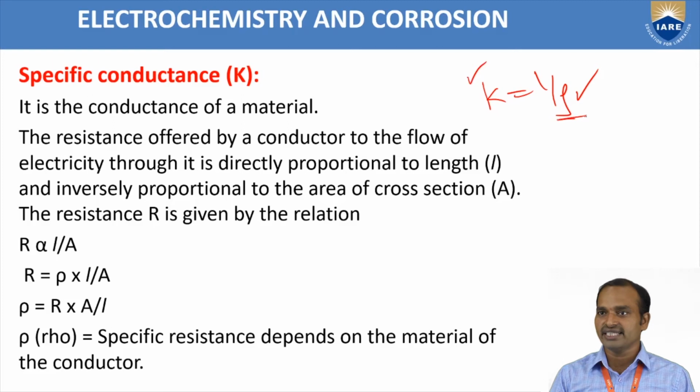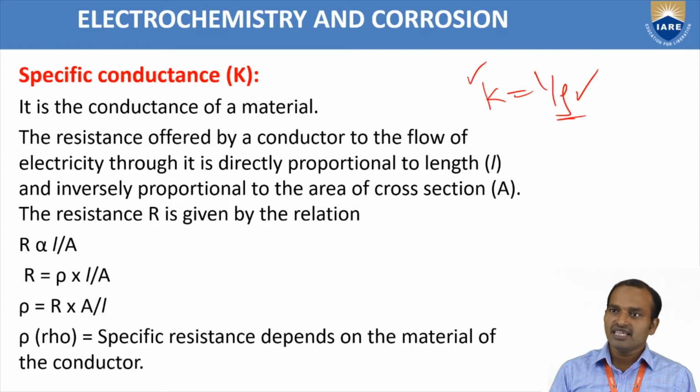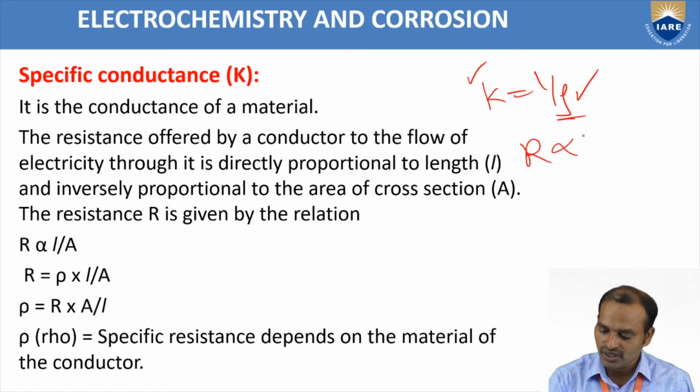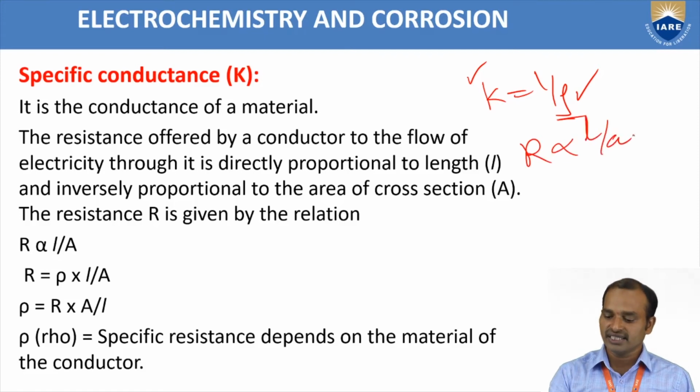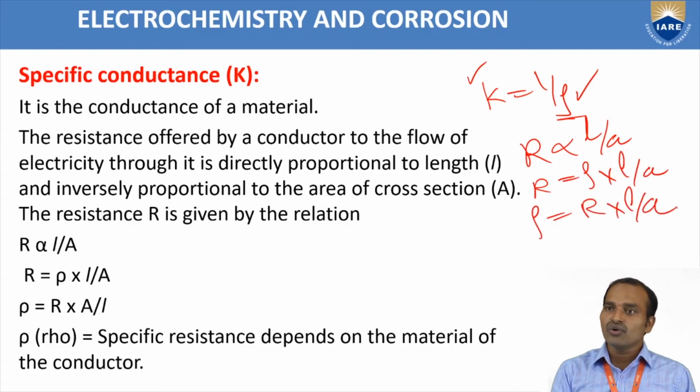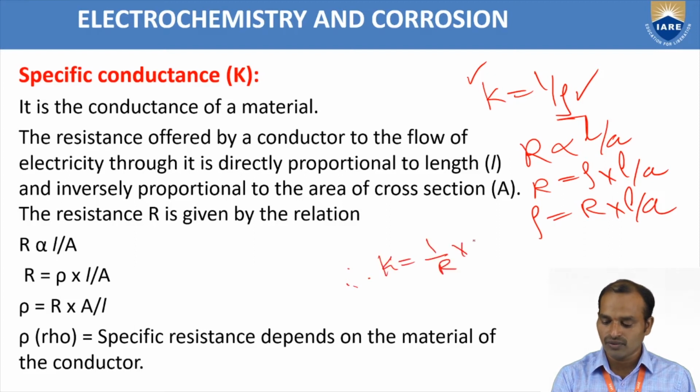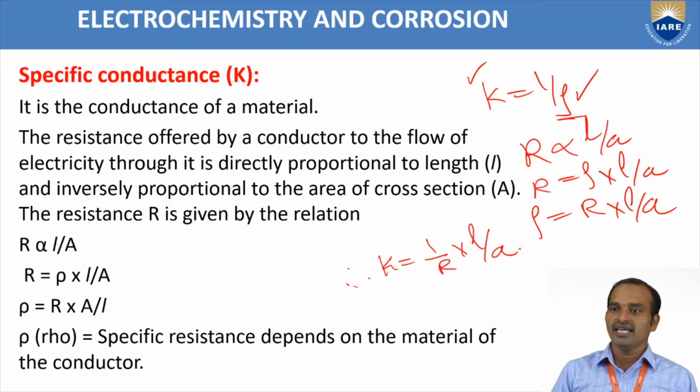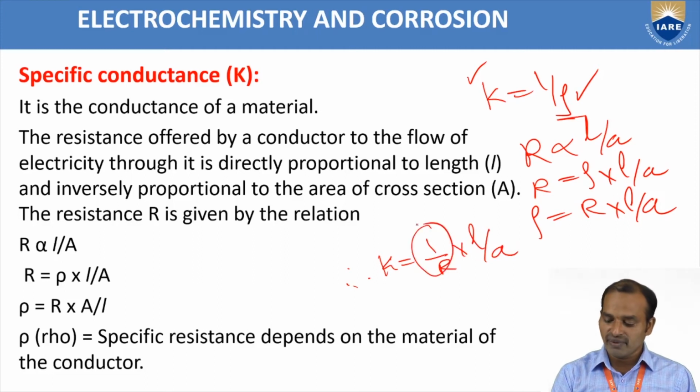Rho means specific resistance. R is directly proportional to length and inversely proportional to area of cross section. Then R is equal to rho into L by A, so rho is equal to R into A by L. We substitute this rho value in K is equal to 1 by rho. Therefore K is equal to 1 by R into L by A. What is meant by 1 by R? 1 by R means conductance C, so K is equal to C into L by A.